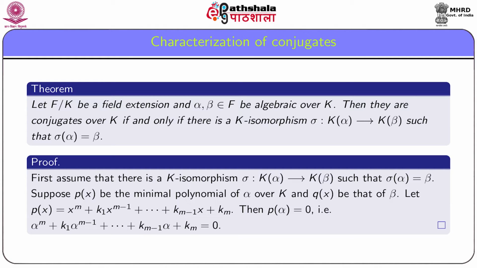To prove, first assume that there is a K-isomorphism sigma from K(alpha) onto K(beta) such that sigma(alpha) is equal to beta. We prove that alpha and beta have the same minimal polynomial over K.